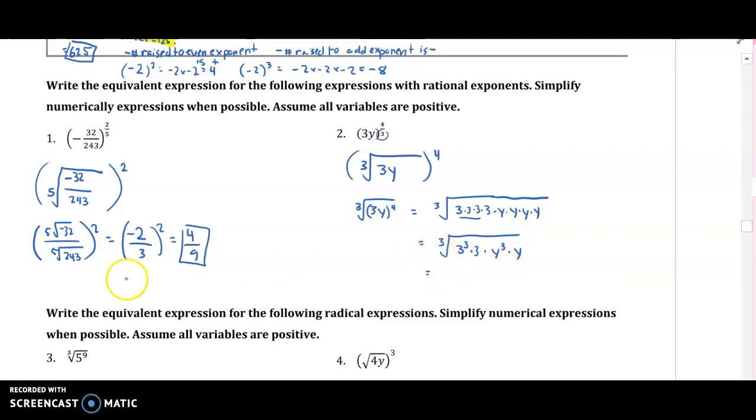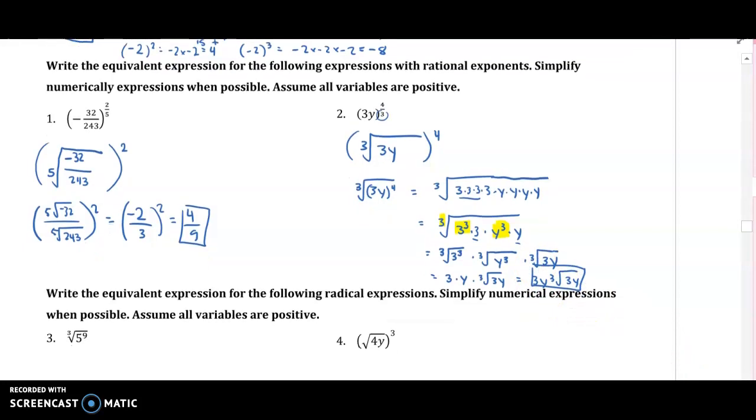And now I can separate each of these. The parts that I highlighted are the ones that I really want to separate because I can actually take the cube root of them. So the cube root of 3 to the third is 3. The cube root of y to the third is y. And then what I have left is 3 times y, right? That's why it's still in the cube root, times cube root of 3y. So my final answer is 3y cube root 3y.